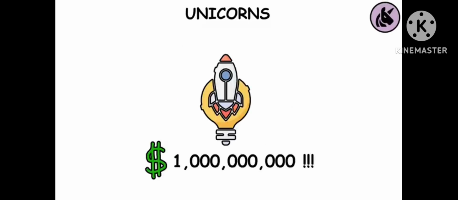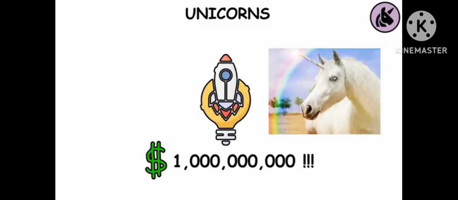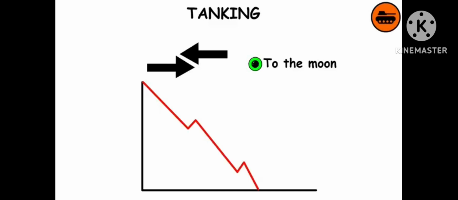Unicorns. Startups that have come to be valued at $1 billion or more, named like this for their incredible rarity. To the moon. It's slang for a stock or asset rising in price stratospherically, often quickly. Tanking. The opposite of to the moon. Stocks depreciating in value, often quite significantly and quite quickly.